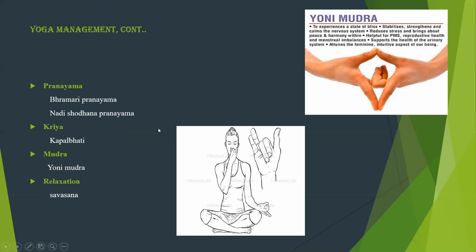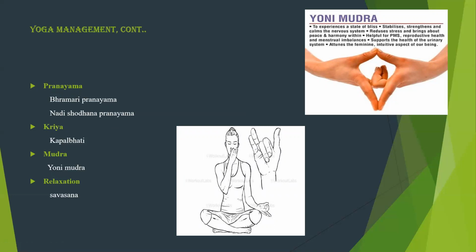Pranayama are breathing techniques used in yoga. So two types of pranayama are indicated for PCOS: Brahmari pranayama and Nadi Shodhana pranayama. Brahmari pranayama is active inhalation and exhalation through the nose, but at a slow pace. That is slow inhalation followed by slow exhalation. During exhalation, a humming sound should be produced, like hum. That sound should be produced during exhalation. So that is Brahmari pranayama.